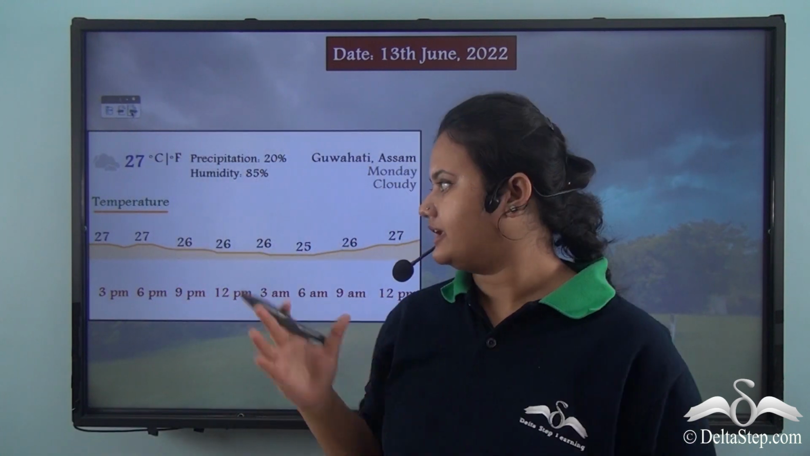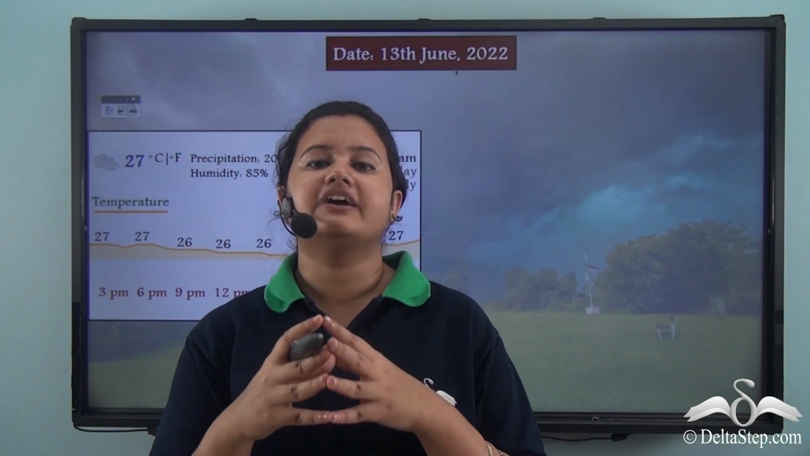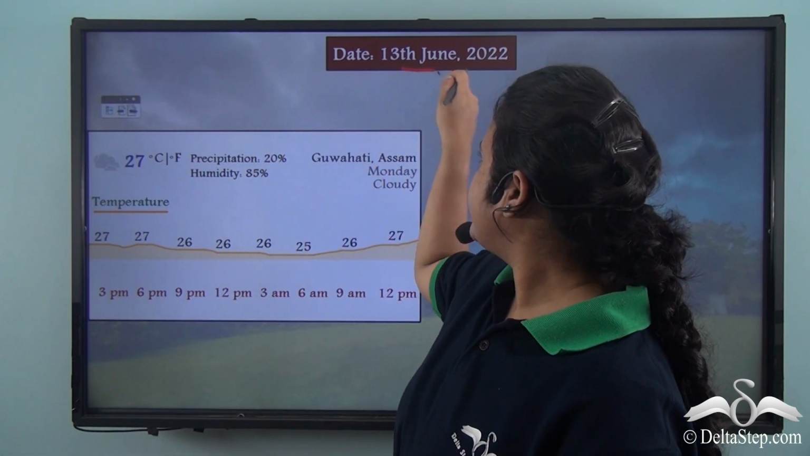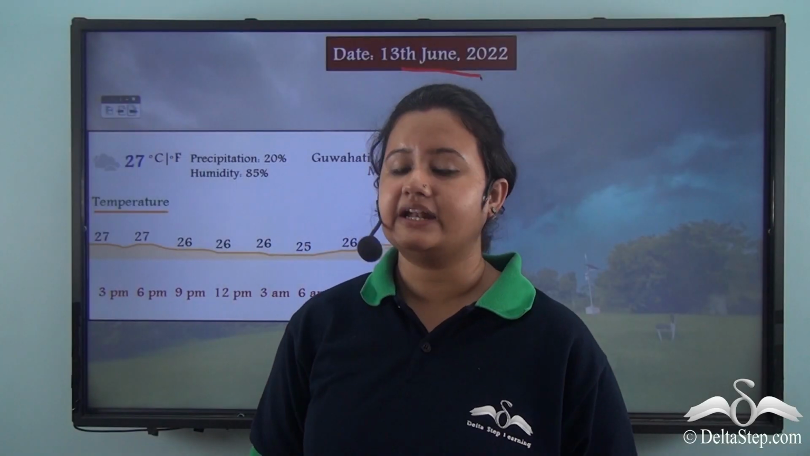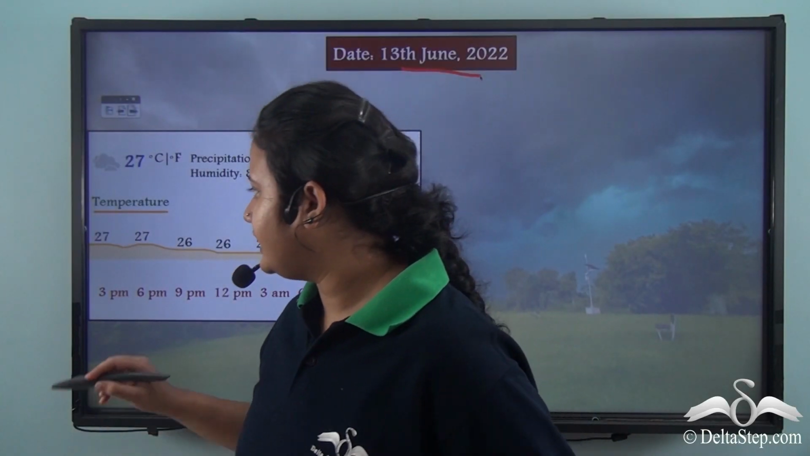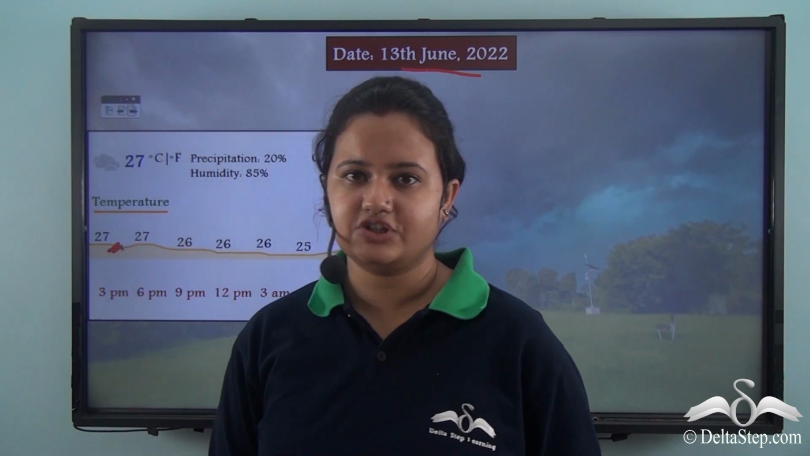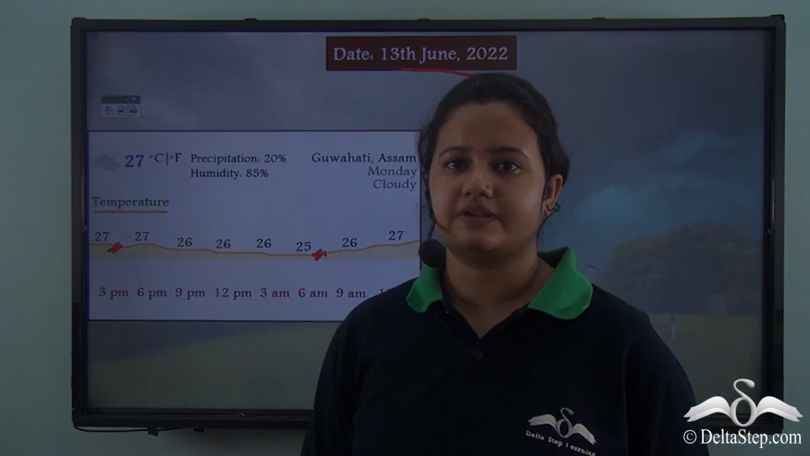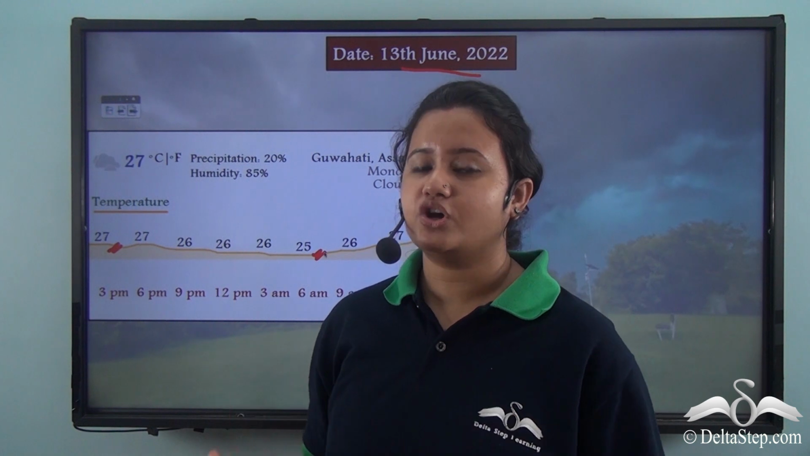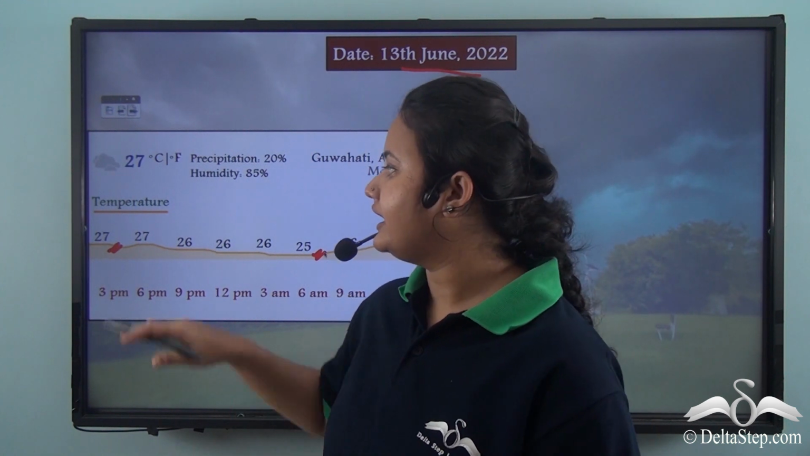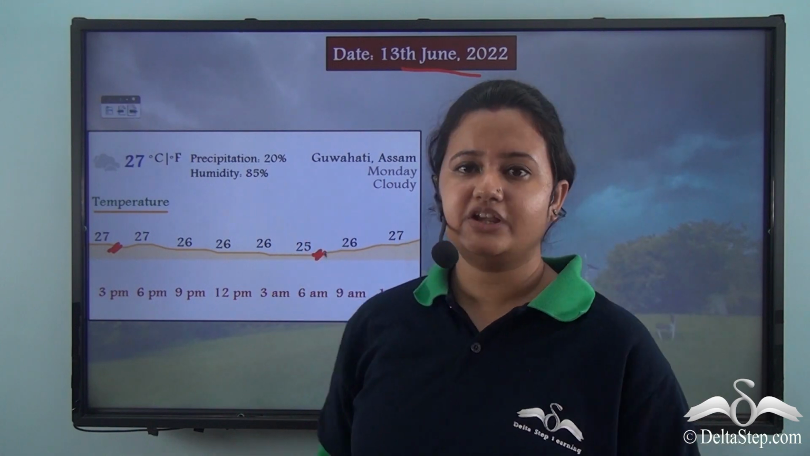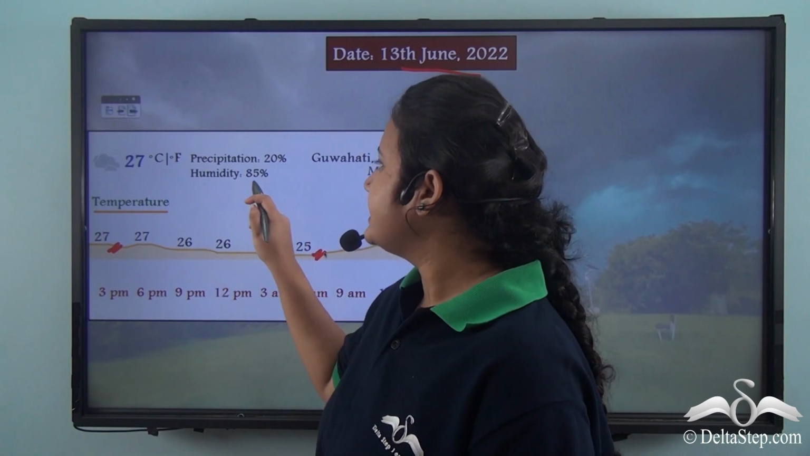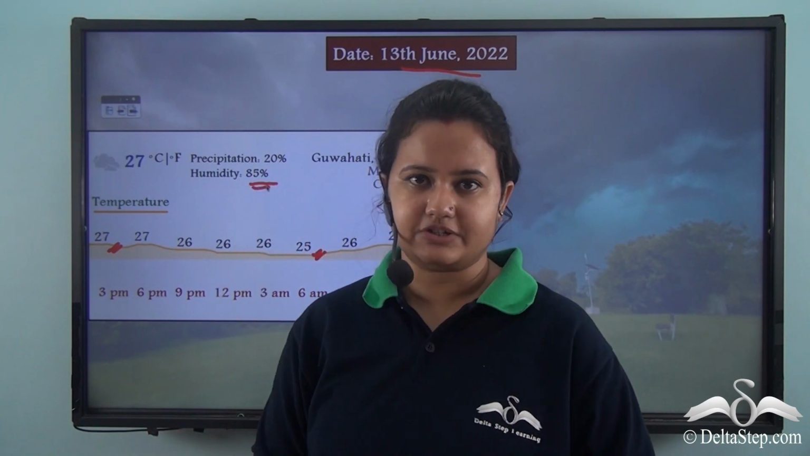Have a look at this image. This image shows the weather conditions of Assam for 13 June 2022. Here we can see that the highest temperature for that day was 27 degrees Celsius, while the lowest temperature was 25 degrees Celsius. So here we can see that there was not much significant variation in the highest and lowest temperature for that day. Also note that the amount of humidity was 85%.